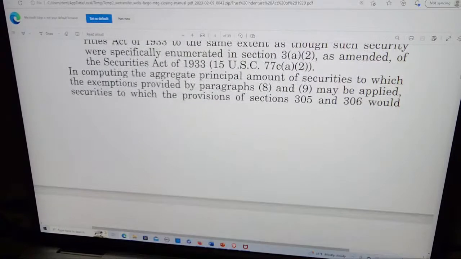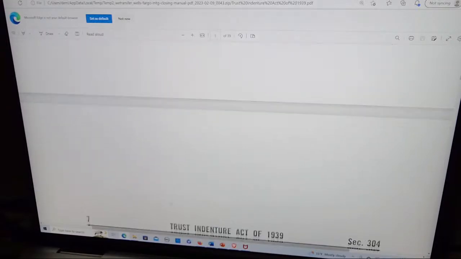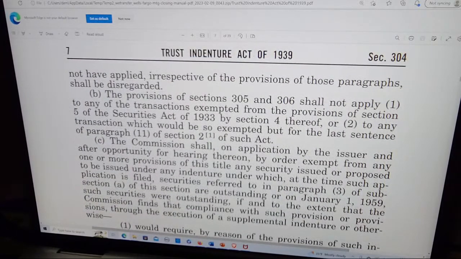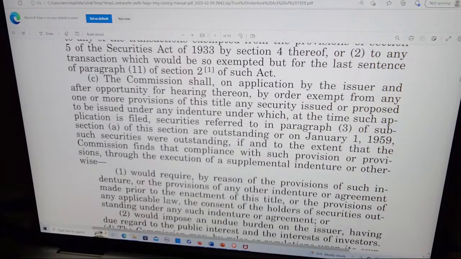77CA2. In computing the aggregate principal amount of securities to which the exemptions provided by paragraph 8 and 9 may be applied, securities to which the provisions of sections 305 and 306 would not have applied, irrespective of the provisions of those paragraphs, shall be disregarded. B. The provisions of sections 305 and 306 shall not apply one, to any of the transactions exempted from the provisions of Section 5 of the Securities Act of 1933 by Section 4 thereof, or two, to any transactions which would be so exempted, but for the last sentence of paragraph 11 of Section 2 of such act.